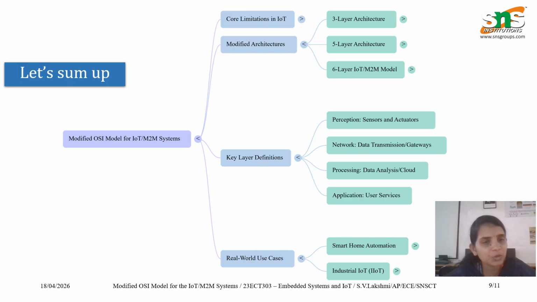So let us sum up. This is the overall mind map of this modified layer model. We have discussed the challenges involved in IoT applications, and how to address those challenges. We have modified the architectures and reduced the complexity, and discussed the layered architectures, the 3-layer, 5-layer, and 6-layer models. We have discussed each and every model and the real world use cases related to smart home and industrial IoT.